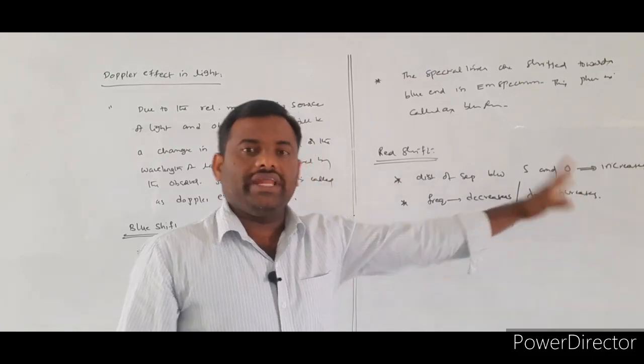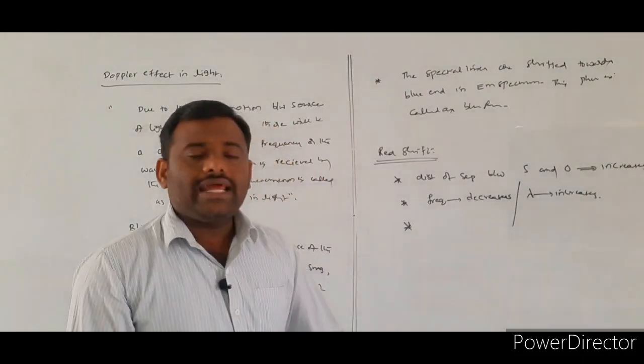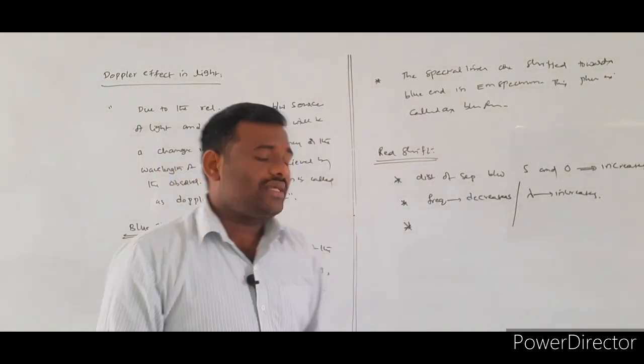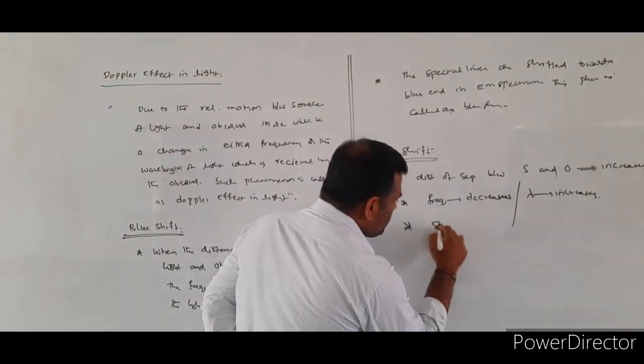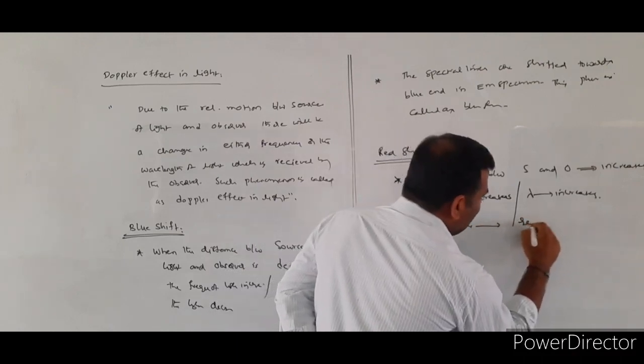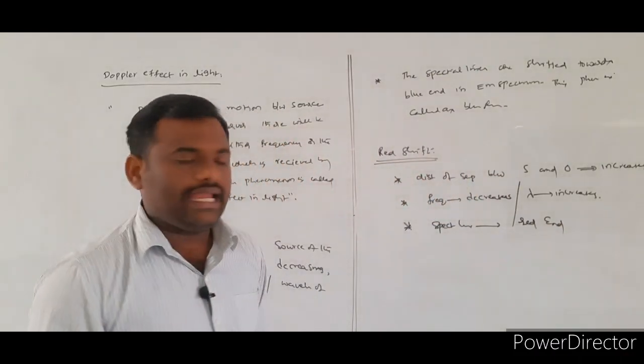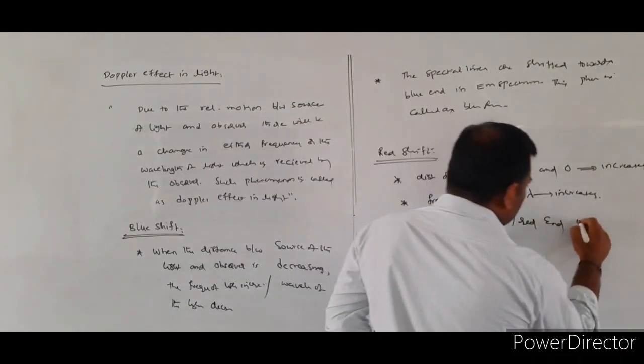Whenever the wavelength value increases, the spectral lines move towards the higher wavelengths. That means the spectral lines are shifted towards the red end in the electromagnetic spectrum.